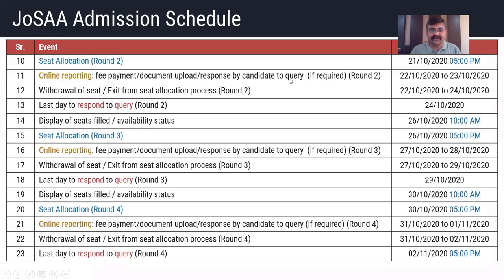ऑफ द क्वेरी. एंड यू कैन डू withdrawal of seat or you can exit from seat allocation process for round 2 between 22nd October to 24/10. मतलब अगर आपको आगे के राउंड में पार्ट नहीं लेना है, आपको विड्रॉ करनी है, जो एडमिशन दिया है कैंसल करवाना है, तो वो आप यहाँ पे कर सकते हैं between 22nd October to 24th October. So same way this is for round 3. आप देख सकते हैं round 3 same way है, round 4 भी same way है.